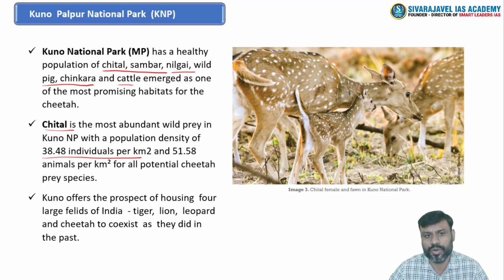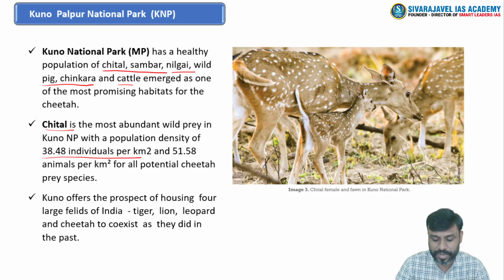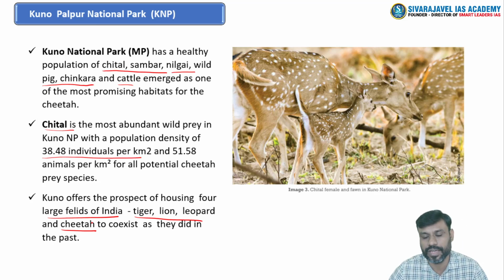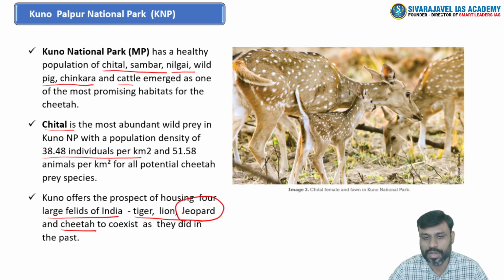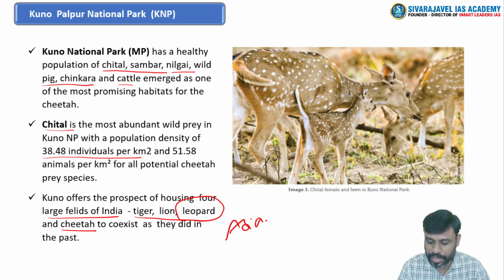Then, once upon a time, if we observe this particular national park, it had the capacity to hold around four large cat species of India. Tiger, lion, leopard and cheetah were coexisting in this particular region, but at present it may not have the same conditions to hold all of these species. Leopard is one of the important species found in this region, right? And if you observe the Asiatic lion, right? The Asiatic lion is at present found only in the Gir National Park region of Gujarat.